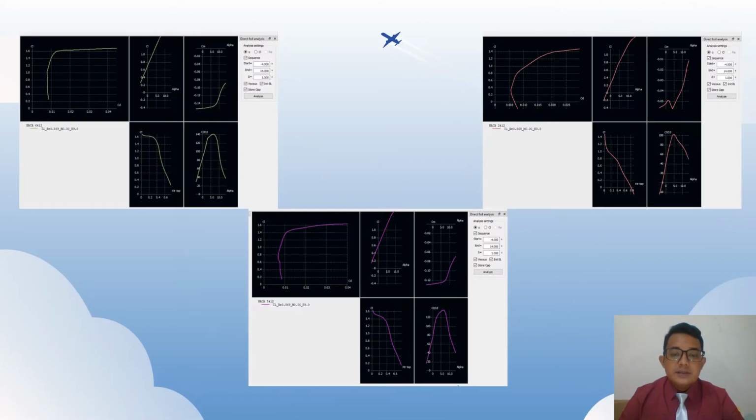So these are the graphs that we got from the software. This graph includes NACA 6412, NACA 2412 and NACA 5412.